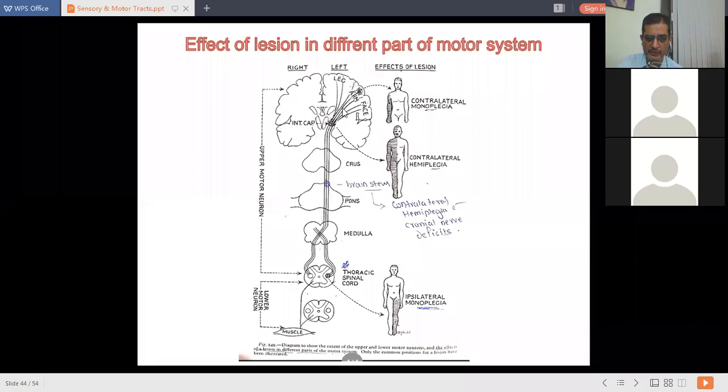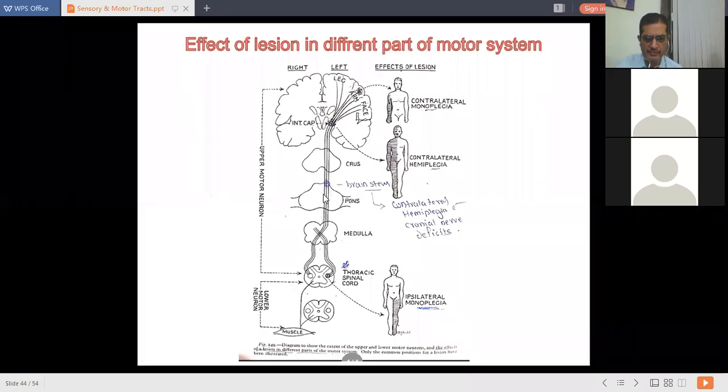Just come below. If you get a lesion at the internal capsule, what happens? All fibers come together at the internal capsule, and that's why a lesion, either thrombosis or hemorrhage, at the internal capsule is going to cause hemiplegia. The whole one side of the body gets affected. But it will be contralateral, as there will be decussation or crossing of tracts in the medulla oblongata. So you will get contralateral hemiplegia after a lesion of the internal capsule.